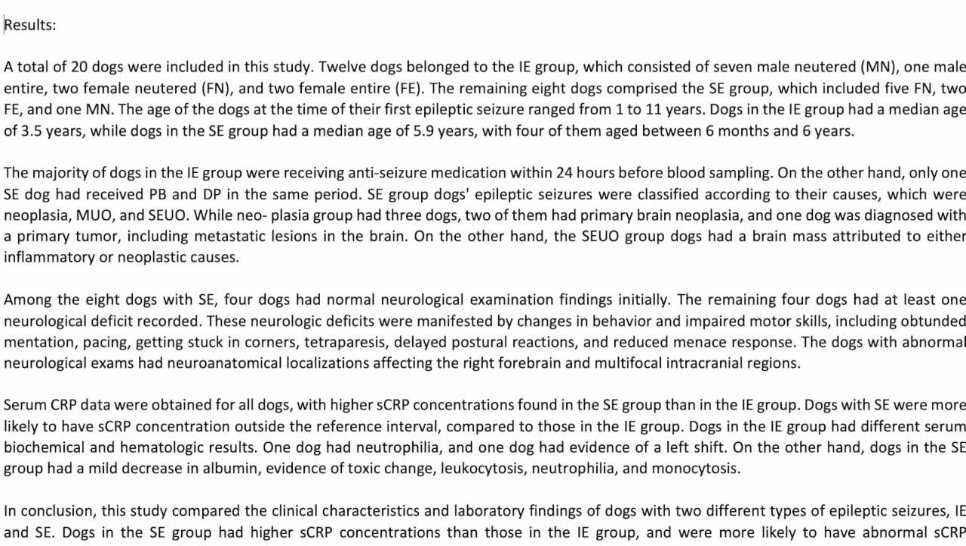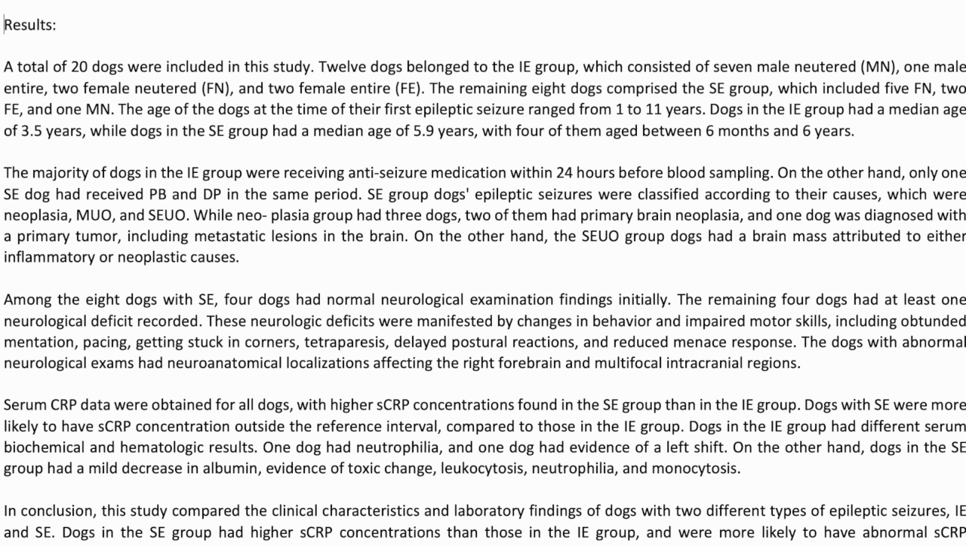The majority of dogs in the IE group were receiving anti-seizure medication within 24 hours before blood sampling. On the other hand, only one SE dog had received PB and DP in the same period. SE group dogs' epileptic seizures were classified according to their causes, which were neoplasia, MUO, and SEUO.